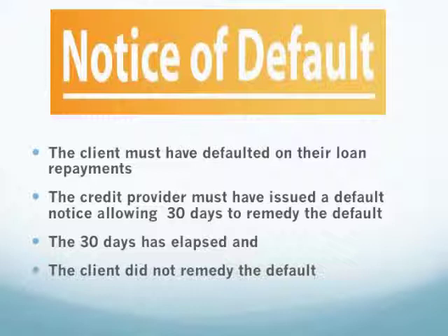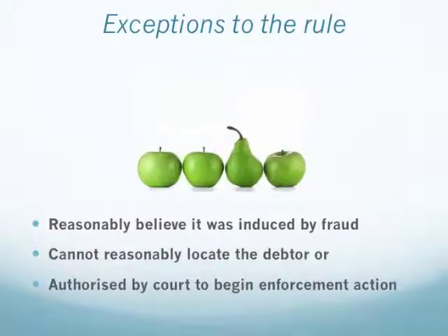In order for a credit provider to take enforcement action, the client must have defaulted on their loan repayments. The credit provider must have issued the client a default notice, allowing the debtor 30 days from the date of the notice to remedy the default. A 30-day period has passed, and the client must not have remedied the default. There are exceptions to the rule, however.